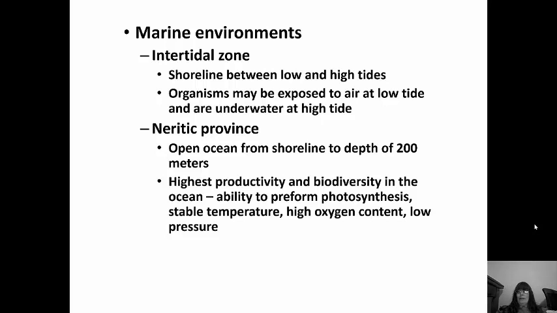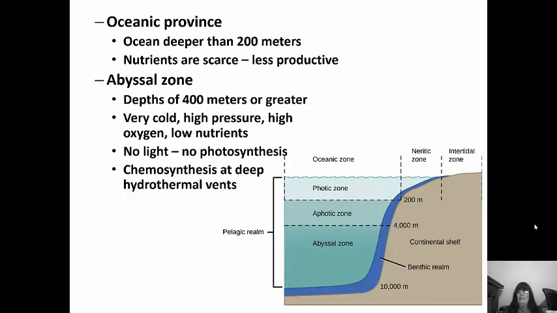So brown algae is one of those organisms that's adapted. Neritic province is open ocean from the shoreline out to 200 meters. These have the highest productivity and biodiversity in the ocean. There's a relatively stable temperature, a high oxygen content, not a lot of pressure, and they can perform photosynthesis. The oceanic province is out deeper than 200 meters. It's less productive because the nutrients get pretty scarce out here.